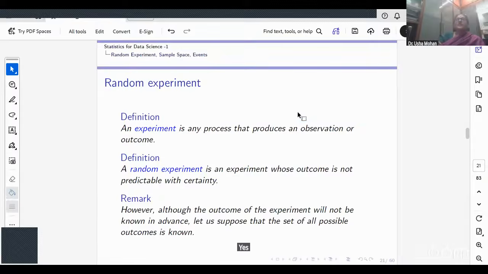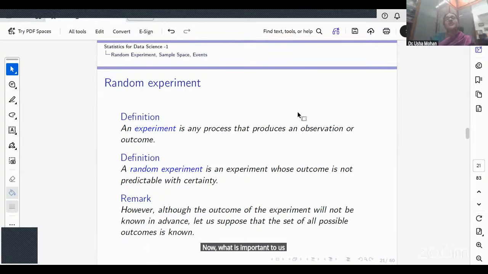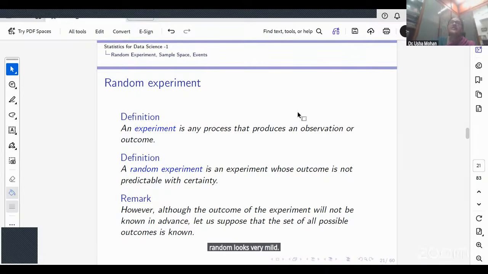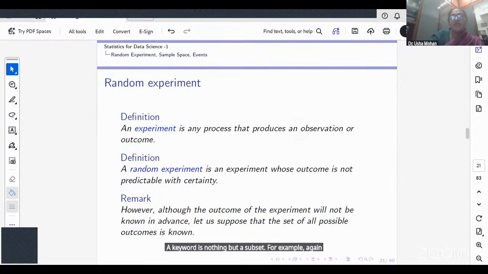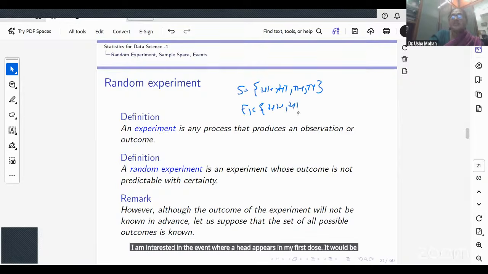So you can see that the sample space and random experiment are the first building blocks. Now, what is important to us is that from here I can define what is called an event of a random experiment. An event is nothing but a subset. For example, again, I define tossing a coin twice. I am interested in the event where a head appears in my first toss. It would be just HH and HT.